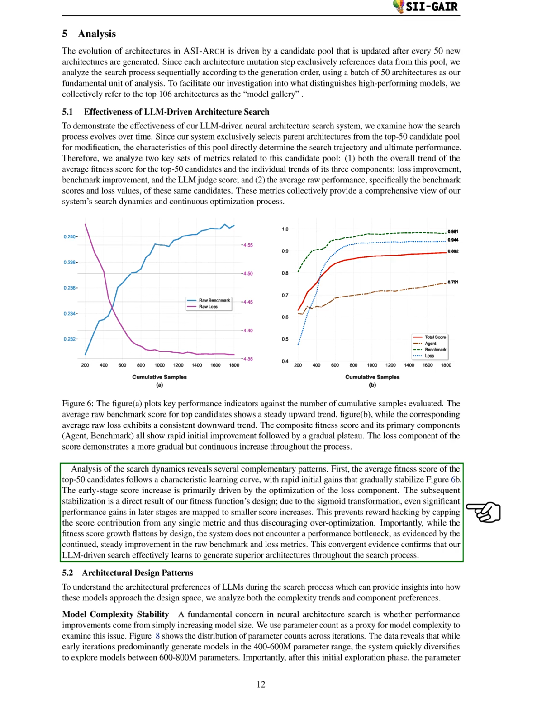Importantly, while the growth of the fitness score flattens, we do not hit a performance bottleneck, as shown by the steady improvement in the raw benchmark and loss metrics. This evidence confirms that our LLM-driven search effectively learns to generate better architectures throughout the process.